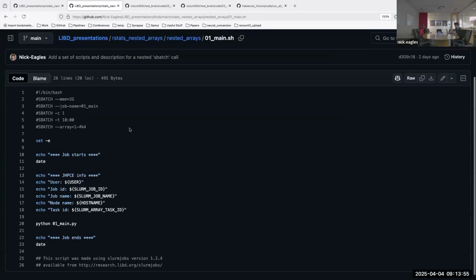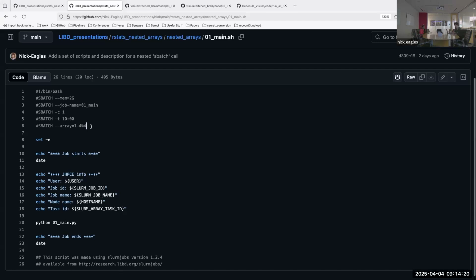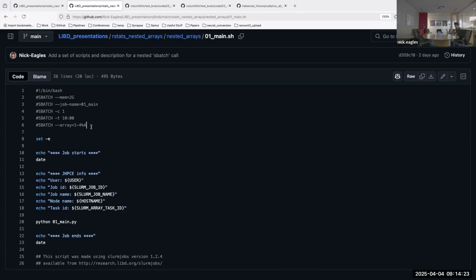In our inner loop, let's say we have a 4 sample data set. So we use an array that has 4 different elements, and we'll do 4 at once. And by the way, from the outer loop, we're doing 2 tasks at once, and in the inner loop, we're doing 4 tasks at once. That's a way of saying that you actually want to do 8 at once. So it's a little bit awkward in this format to say the exact jobs you want to do, but basically you're just multiplying the inner and outer tasks.